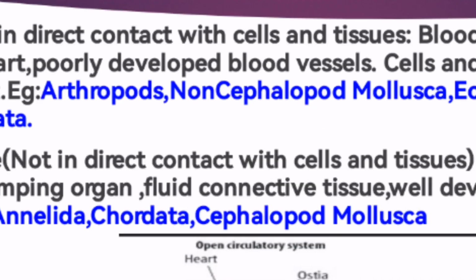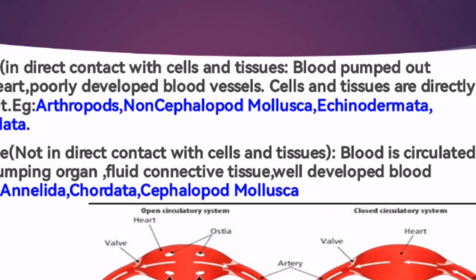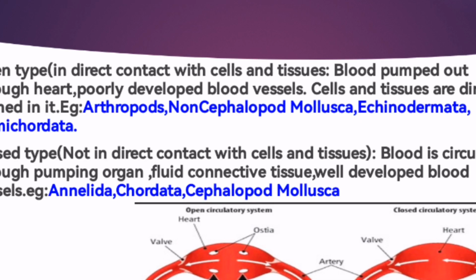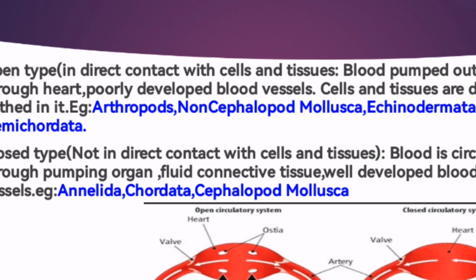See here, there is an artery. Okay, there is an artery, but is it working well? No, because it's not working that perfectly. So the cells are there. Ostia means it is an opening, a pore as in the porifera. Okay, they gave the example of porifera, just an example. So the blood, or the oxygen, will flow directly into the cells and tissues in the open circulatory system. Examples are arthropods, echinodermata, hemichordata, non-cephalopod mollusca.